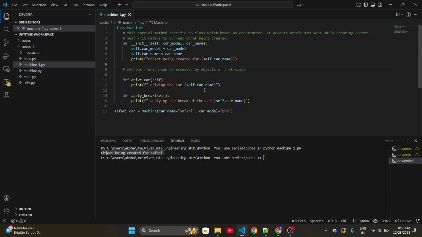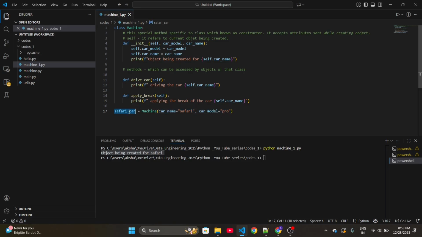Now see guys, as of now this method is not important. The important thing is this object. Safari car is our object and it is created using our machine class, and we send some attributes to this machine class, which are inputs.